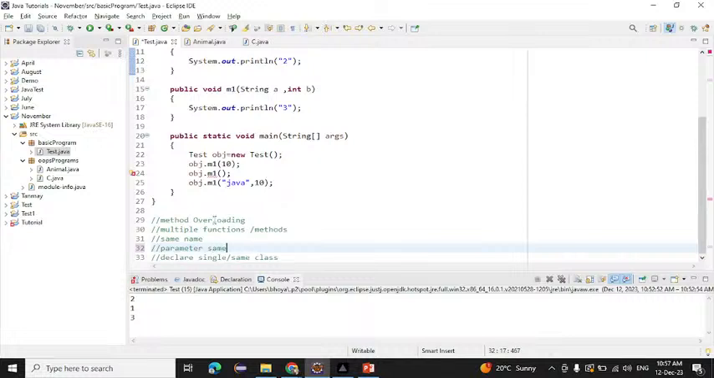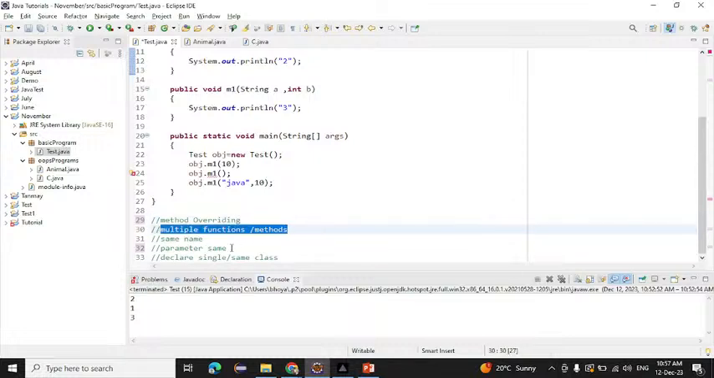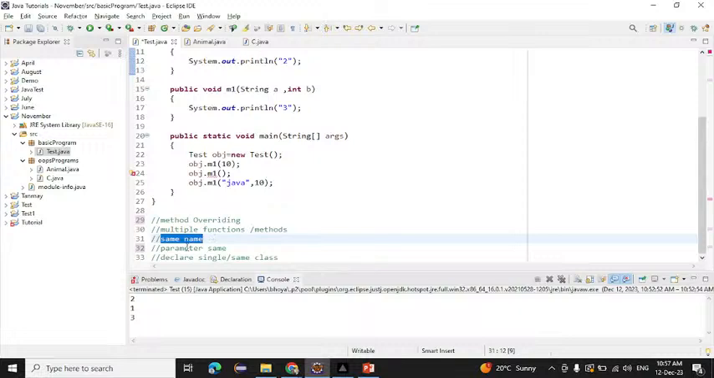What we are learning here is method overriding. We have to declare multiple methods. Same name we have to give, same parameter we have to give. But what we need to do is declare them in a different class. We have to declare that into the different class.